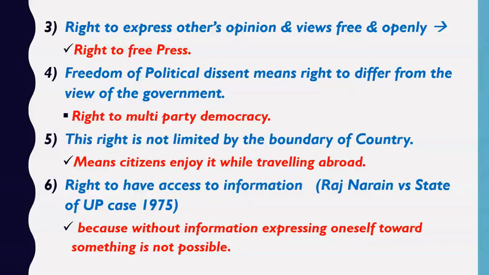If you don't have any information about someone, how can you express yourself about him? For example, suppose you don't have information about where the money of PM Cares Fund or a state's Cares Fund is used, then how can you express your views about PM Cares Fund or any Chief Minister's Cares Fund?